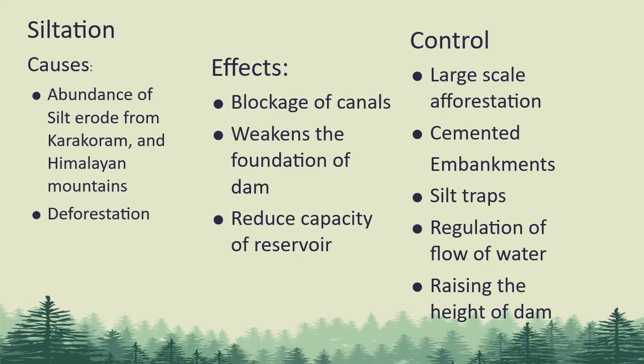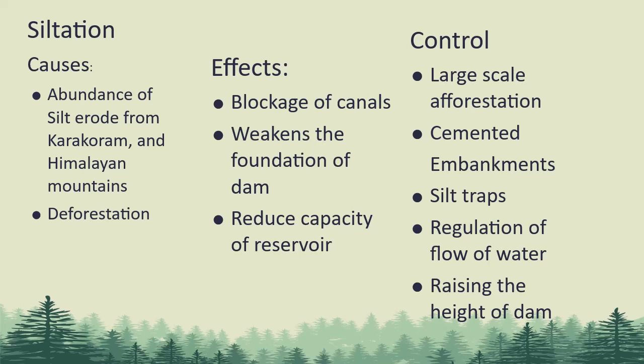So, how can we control this siltation? Large-scale afforestation, especially on the foothills of the Himalayas and on the banks of the rivers. We should cement the banks of rivers and canals. Installation of silt traps before the water flows to the dams.